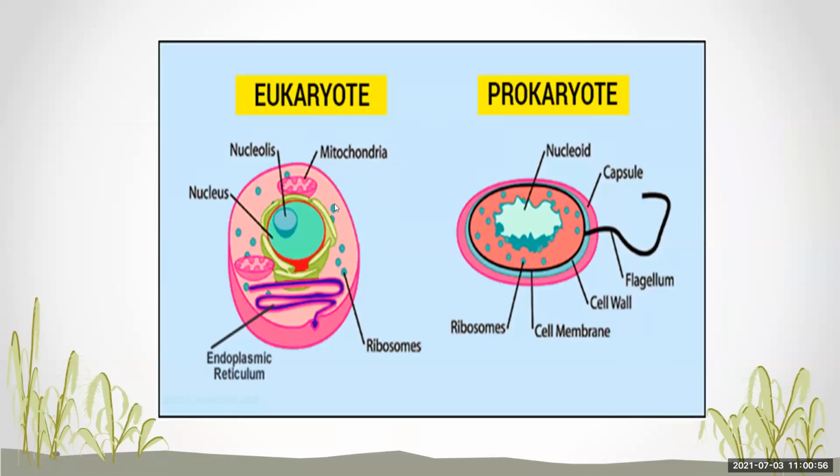Then you can see the structure of the cell, that is eukaryote and prokaryote. You can see here the eukaryotic cell is the complex one. We can see the mitochondria and the endoplasmic reticulum there, but in prokaryotes, no such cell organelles are differentiated.